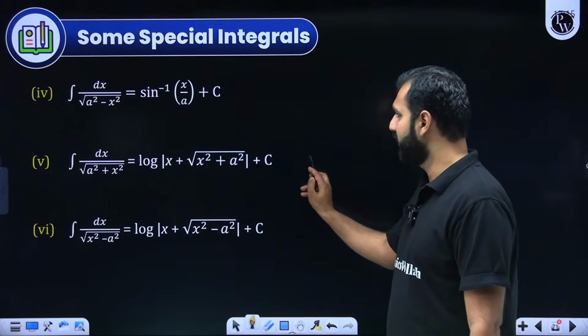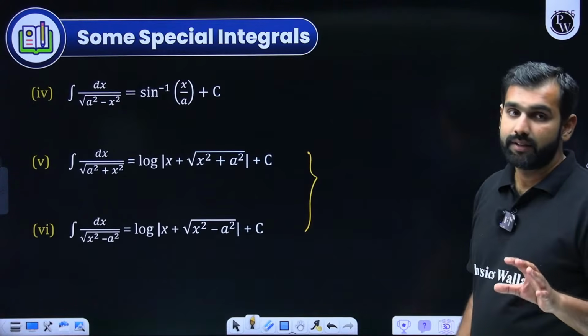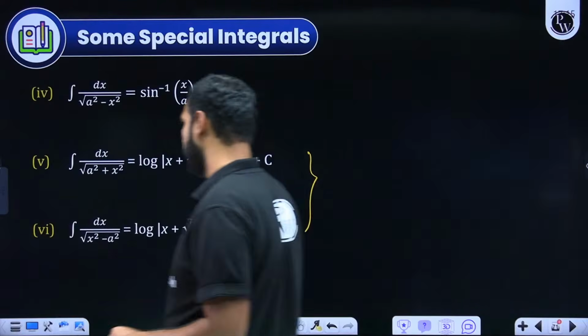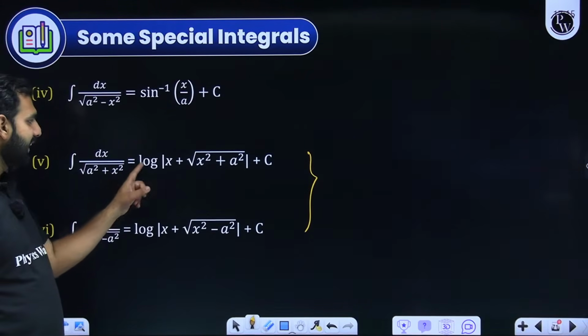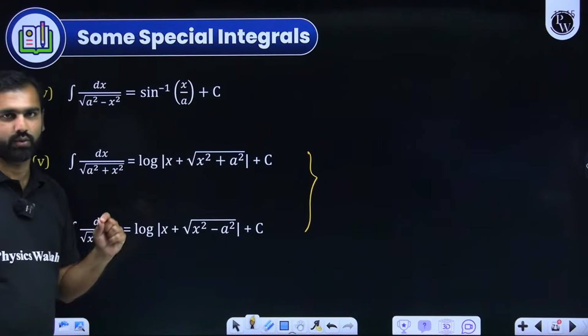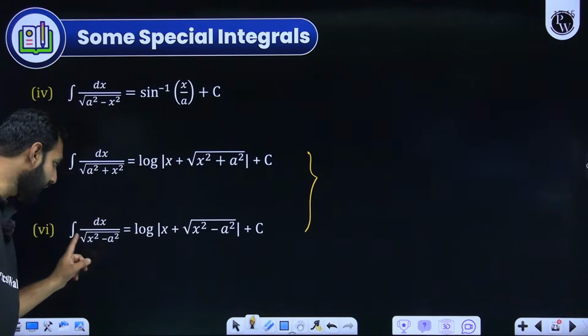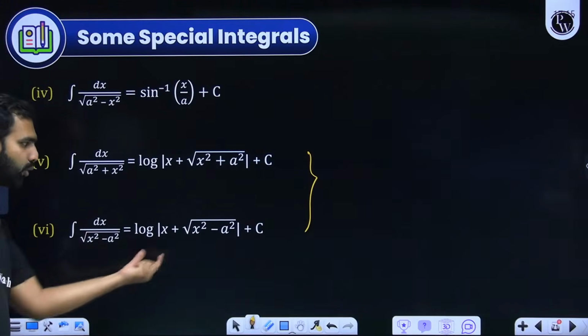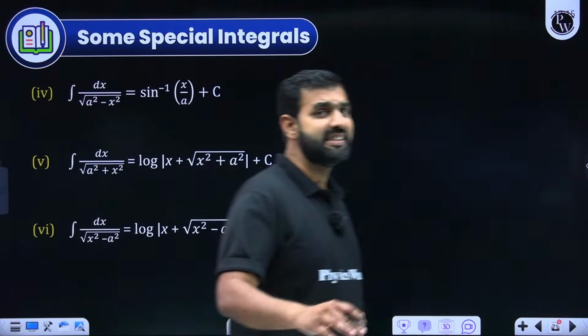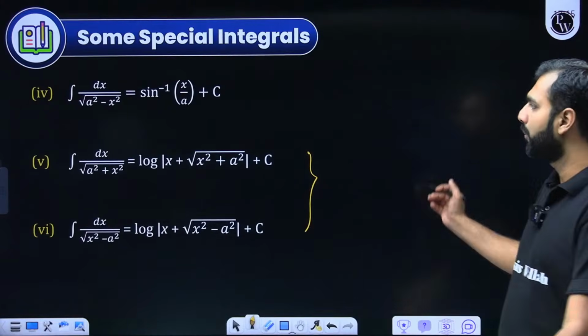These we have already discussed, but this one I'll specifically highlight. What does it mean? 1 upon under root a square plus x square is ln of x plus under root a square plus x square. If it is 1 upon under root x square minus a square, then it is ln of x plus under root x square minus a square. So you can see some pattern over there and you can remember them like this.